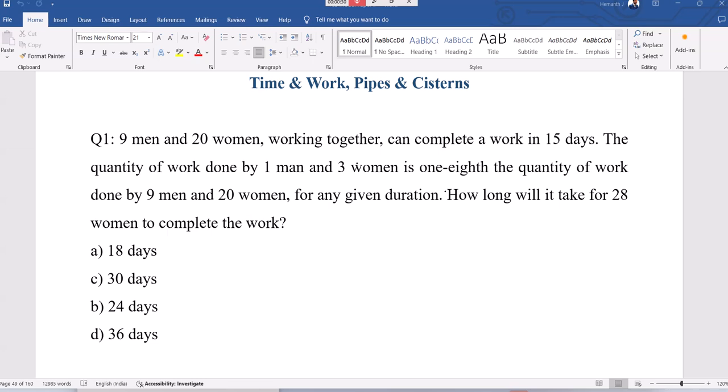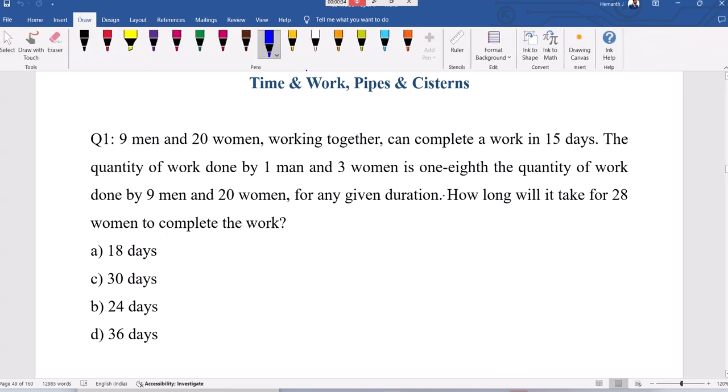See, actually, here they want to give the relationship between men and women. This first line is giving the relation between men and women, like 9 men plus 20 women. 1 by 8 of this is nothing but equal to 1 man plus 3 women.